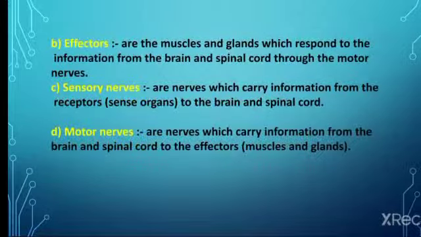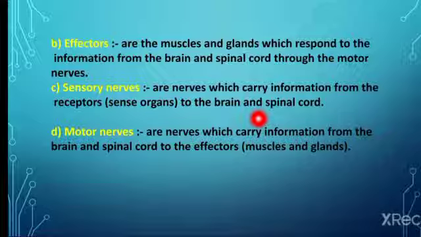Effectors are muscles and glands which respond to the information from brain and spinal cord through the motor neuron. So basically here effectors are muscles and glands which respond according to the message conveyed by brain and spinal cord through motor nerves. Sensory nerve carries information from receptor or sense organ to the brain and spinal cord. Motor nerve carries information from brain and spinal cord to the effector organ, that is muscles and gland. So these are some terminologies related to this chapter.